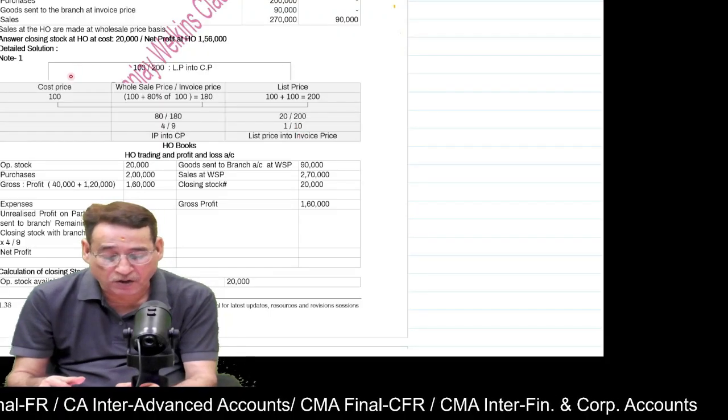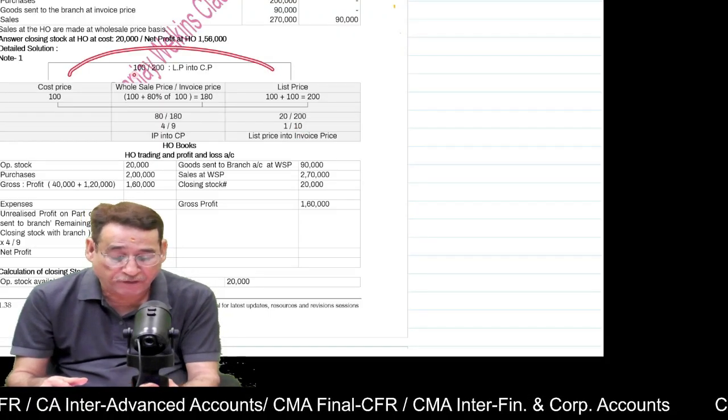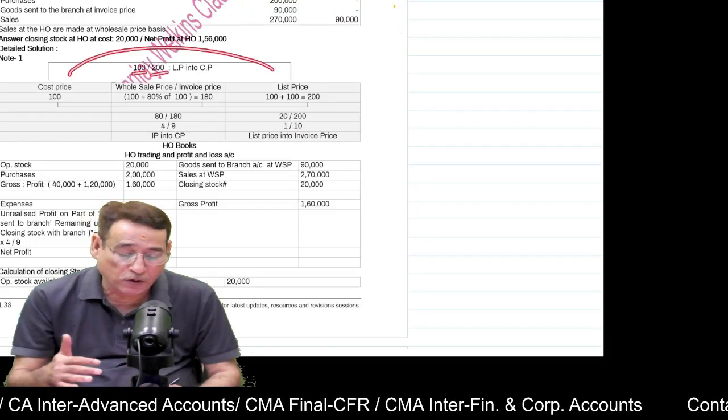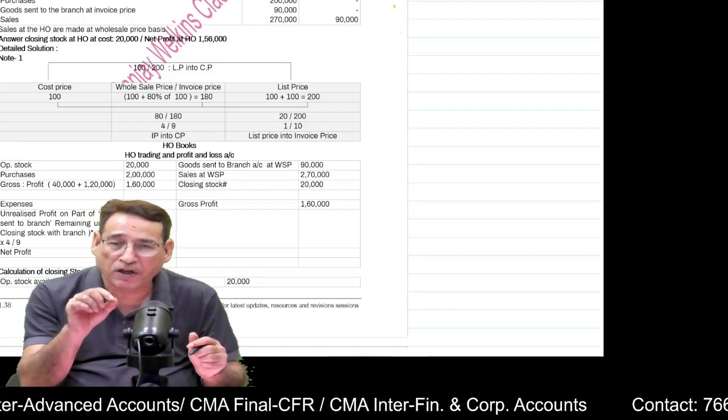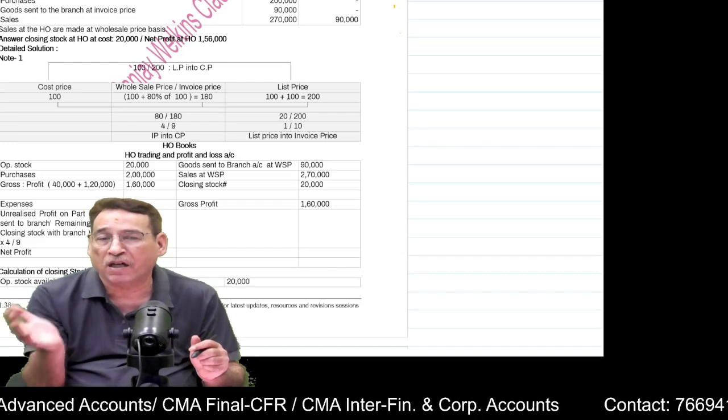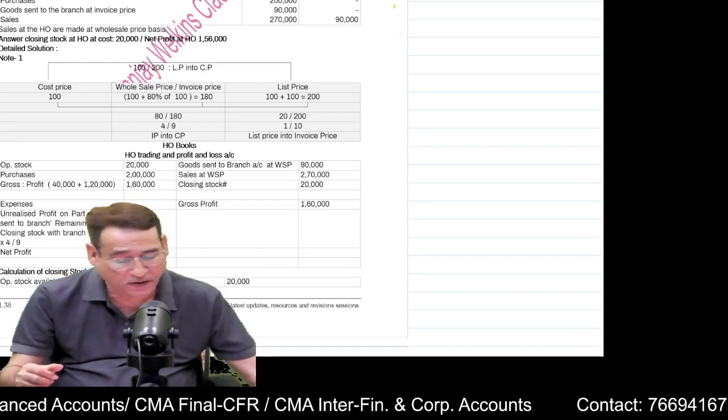And the third rate, cost price and list price, the difference is 100 by 200, 1 by 2. It means if you apply this rate on an item which is at list price, that will get converted into your cost price. Is it clear to you?